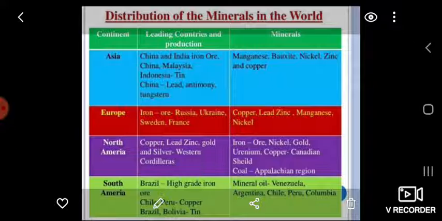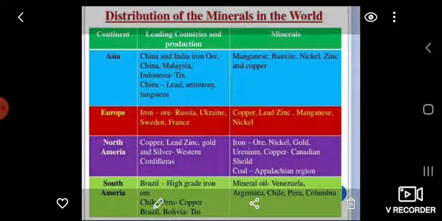Distribution of minerals in the world. First, we are going to talk about Asia. China and India have large deposits of iron ore. The continent produces more than half of the world's tin. China, Malaysia, and Indonesia are among the world's leading tin producers. China also produces lead, antimony, and tungsten. Asia has rich deposits of manganese, bauxite, nickel, zinc, and copper.